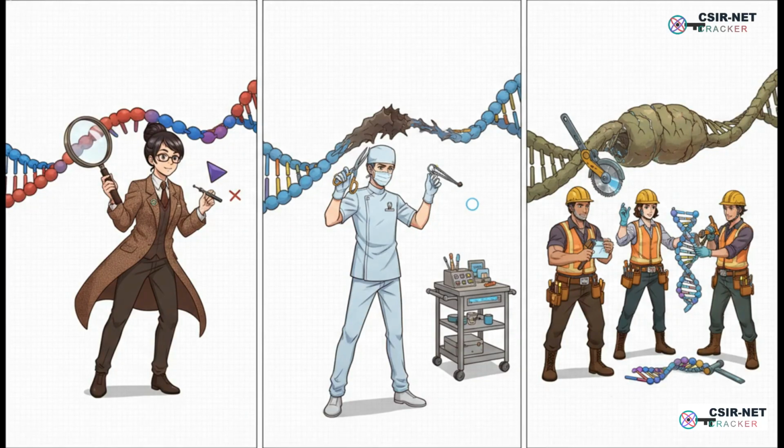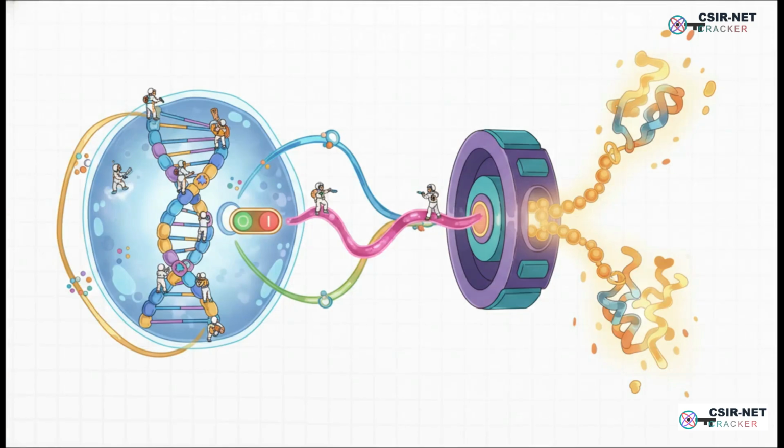And what about keeping that master blueprint safe and sound? Well, cells have an entire quality control department just for that. These DNA repair systems are on patrol 24/7. You've got different crews for different jobs. Some are like a spell checker, just fixing typos that happen during copying. Others are like tiny surgeons that can precisely snip out a single damaged letter. And then you have the heavy-duty crews that can come in and cut out bigger chunks of damage, say from something like UV sunlight.